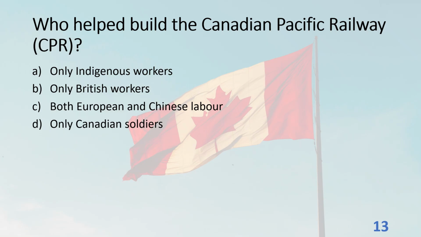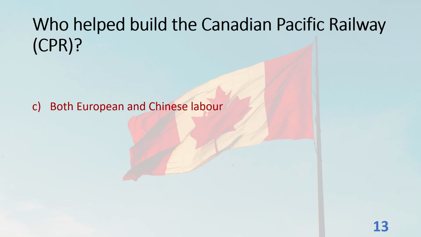Who helped build the Canadian Pacific Railway, CPR? A. Only Indigenous workers. B. Only British workers. C. Both European and Chinese labor. D. Only Canadian soldiers. The answer is C. Both European and Chinese labor.